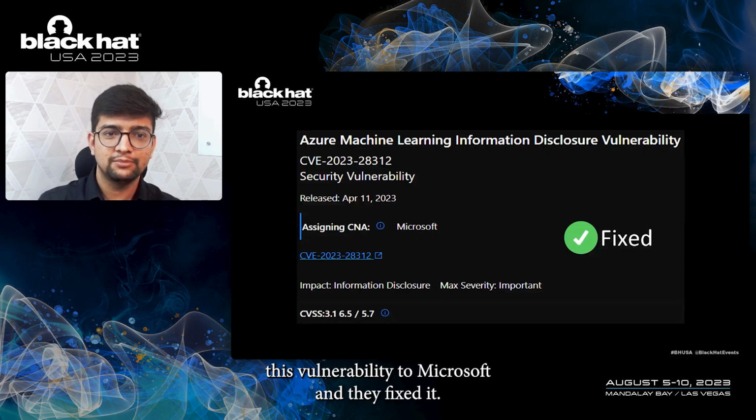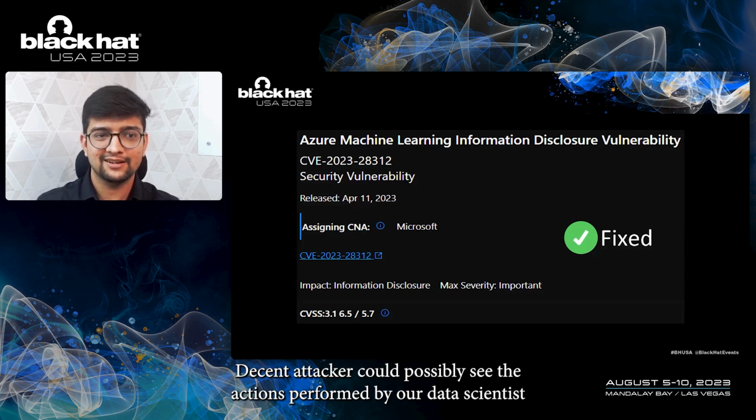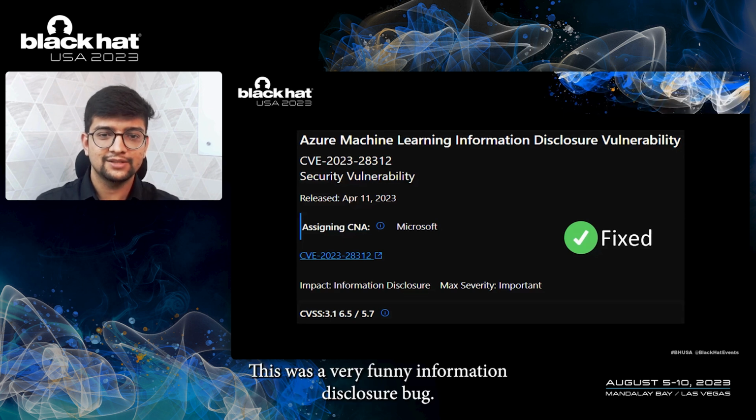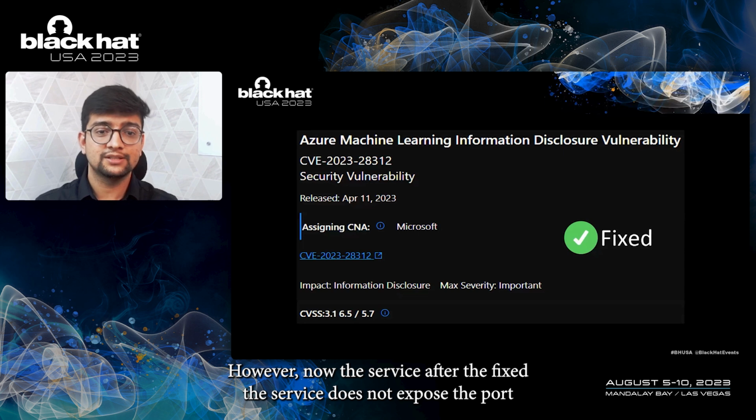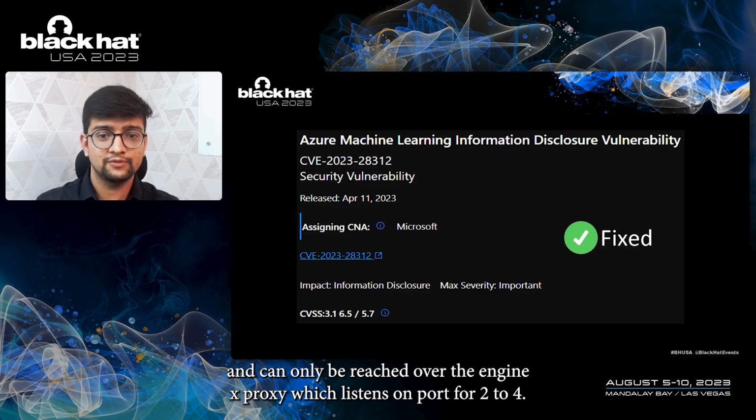We reported this vulnerability to Microsoft and they fixed it. We termed this bug MLC, as a network adjacent attacker could possibly see the actions performed by a data scientist on their compute instance without needing any authentication. This was a very funny information disclosure bug. However, after the fix, the service does not expose the port on all interfaces and can only be reached over the Nginx proxy, which listens on port 44224.